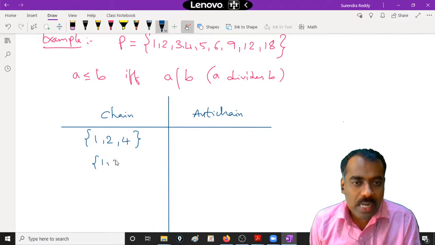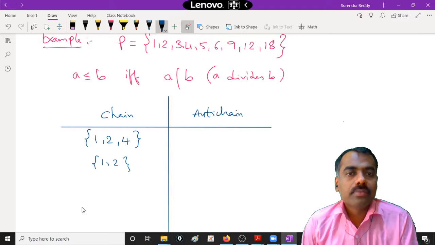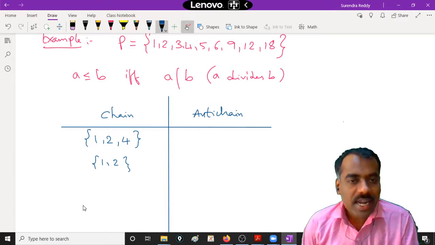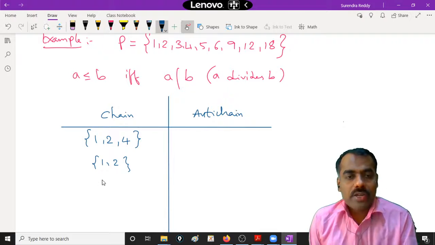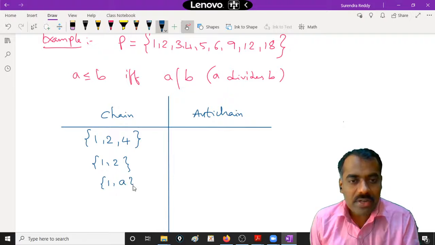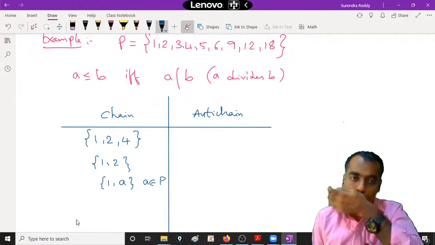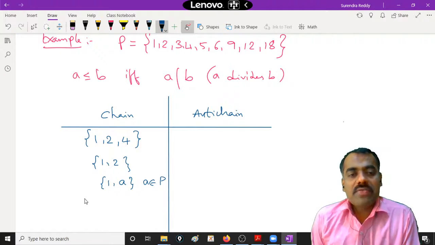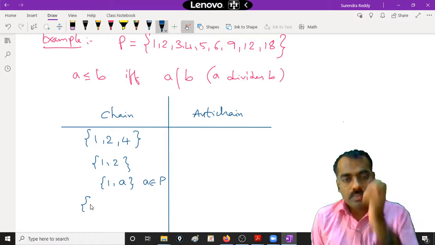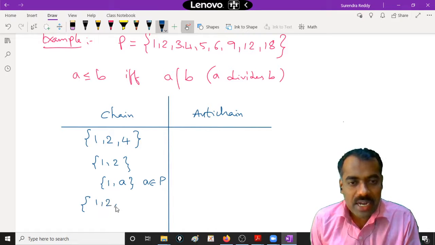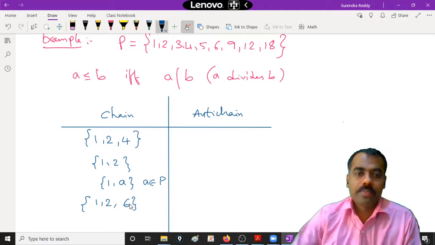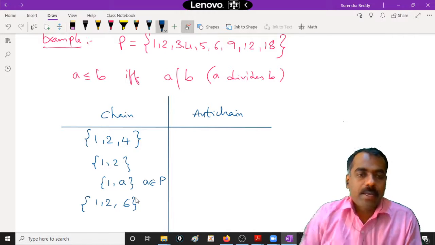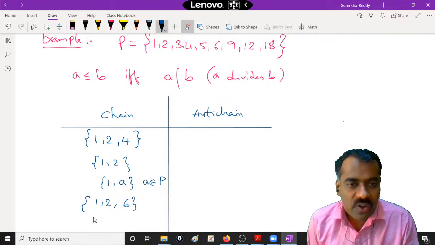Can I say suppose 1, 2? Is it a chain? It is a chain, right? This is also a chain because any two elements are comparable. So what you can do here is generalization. You can write 1, a, where a is any element of P. This is obviously a chain, right? So we have now. Can you give something non-trivial one? Suppose I can write here 1, 2, 6. This is also a chain, right? So now can somebody give elements, at least 4 elements, which is a chain?